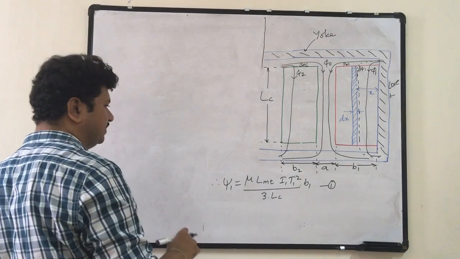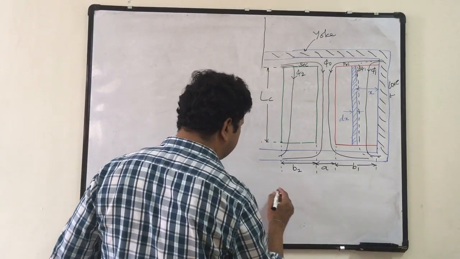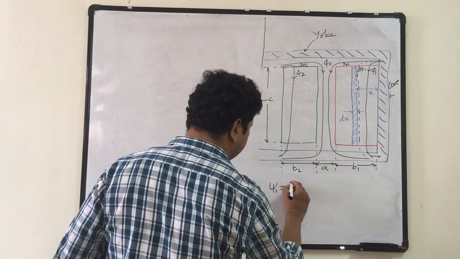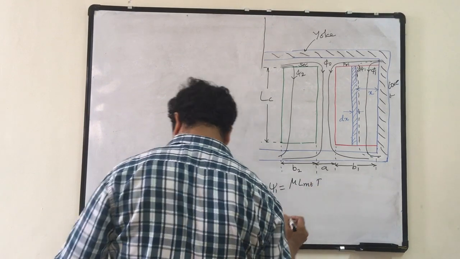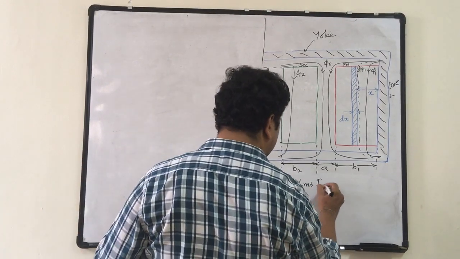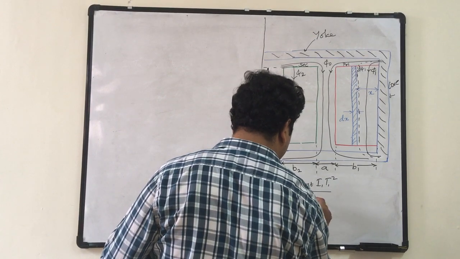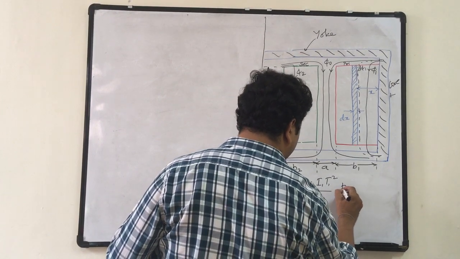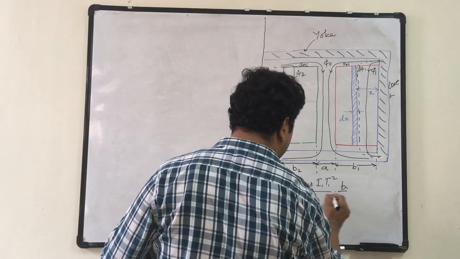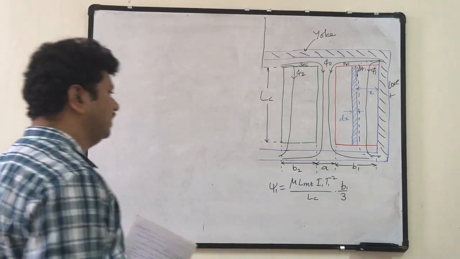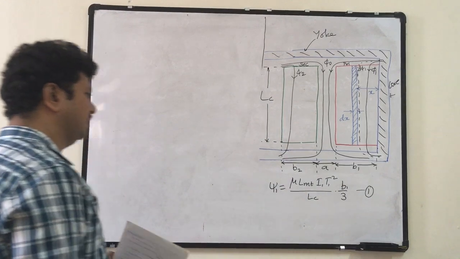For the time being, I will keep this equation as it is. I will write it here. Psi 1 is equal to mu LMT into I1 T1 square divided by LC into b1 upon 3. Take this as equation 1.